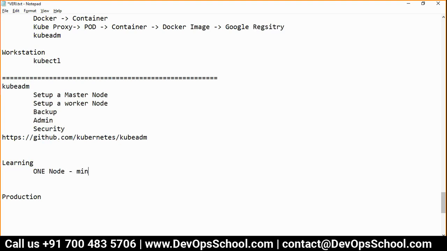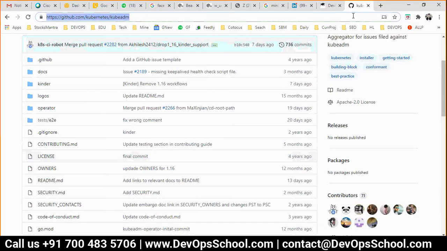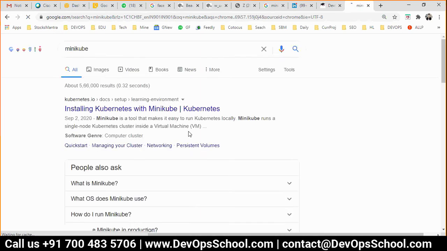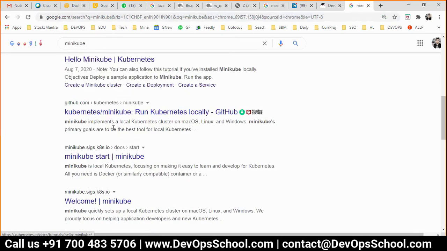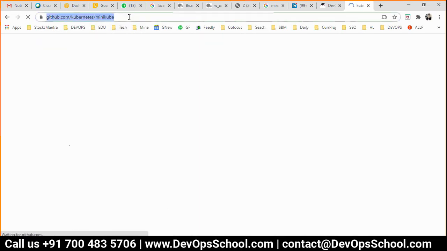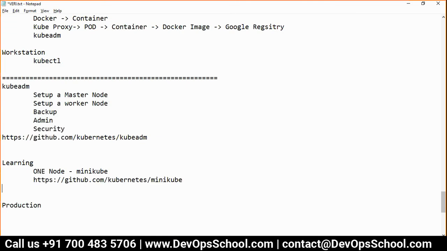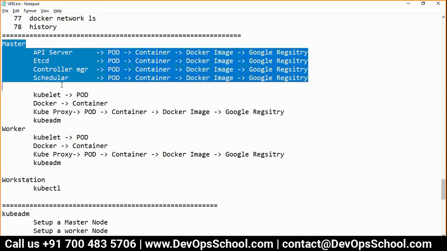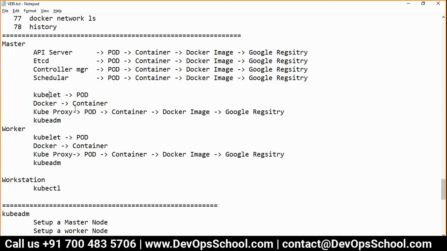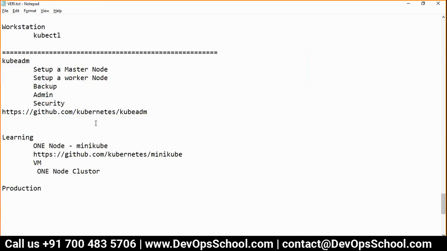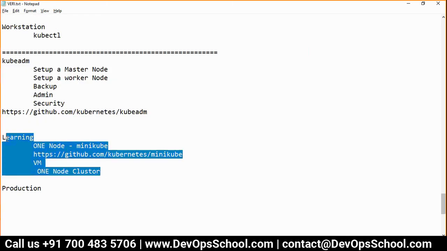Minikube, what is Minikube? Again, I will not get too much into each of these topics, but let me just share the GitHub URL for it. Minikube is basically one executable which creates a one node cluster, which is a VM basically. When I say one node cluster, that means in one node itself, the master and worker components are both there. So this will become a one node cluster. It's a VM actually, a one node cluster.